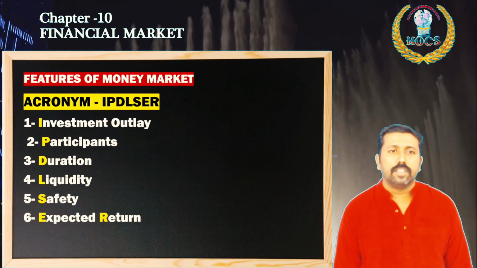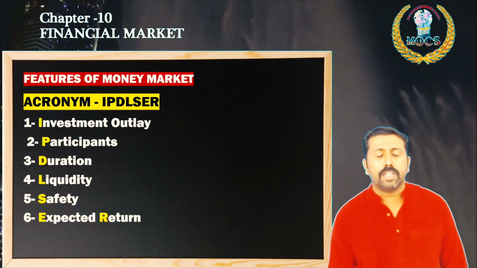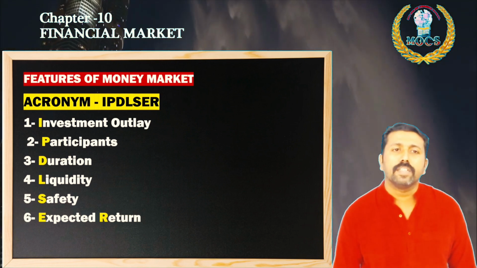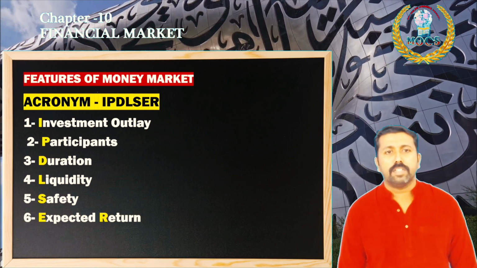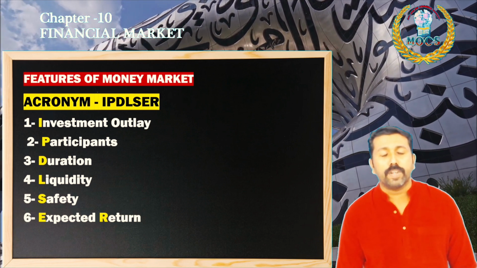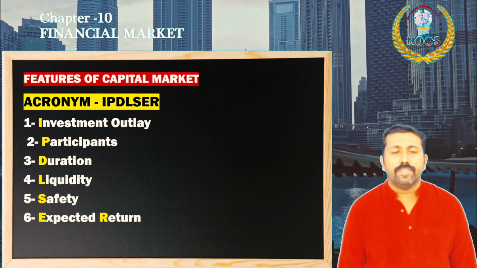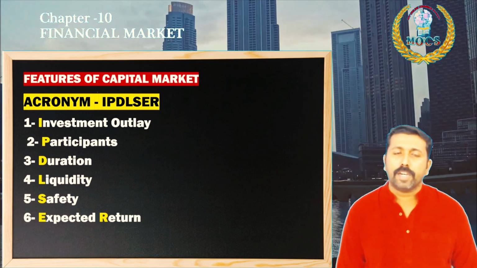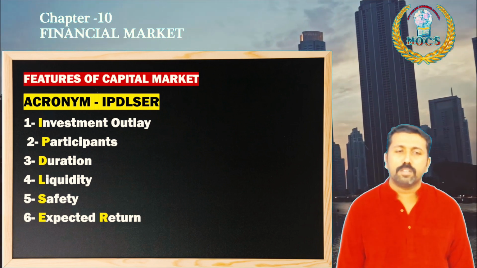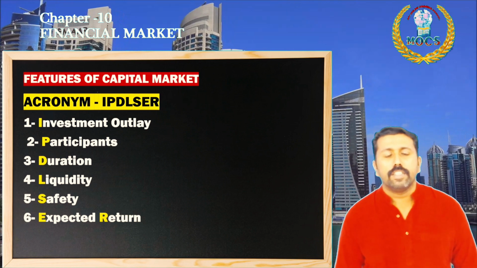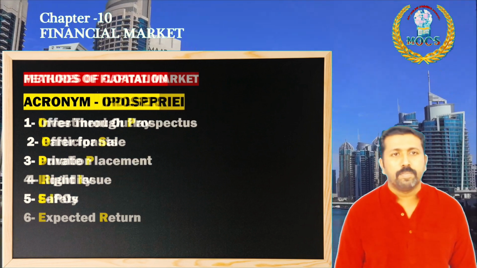And the features of money market, you please remember, a small topic. Now the instruments of money market is deleted. The features are investment outlay, participants, then duration, liquidity is provided, safety and expected return. And the features of capital market, the secondary part of financial market: investment outlay, the same points are there, participants, duration, liquidity, safety. In order to get the maximum awareness, please read the textbook.